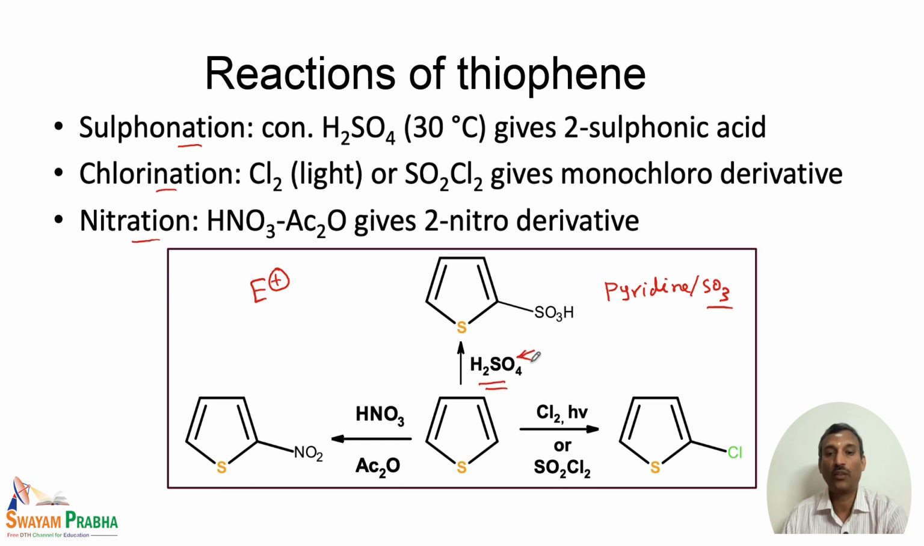So, sulfuric acid is used, and similarly nitric acid in the presence of acetic anhydride gives the 2-nitro derivative, and chlorine in the presence of light or SO2Cl2 gives the 2-chloro derivative. So, these are all the various reactions by which the electrophilic substitution of thiophene can be carried out.